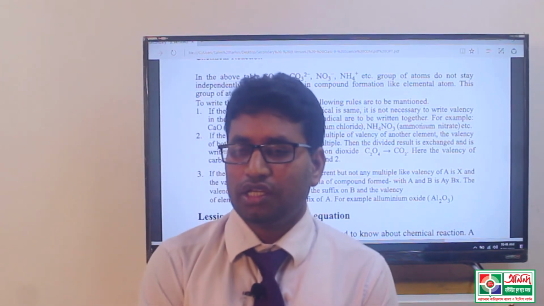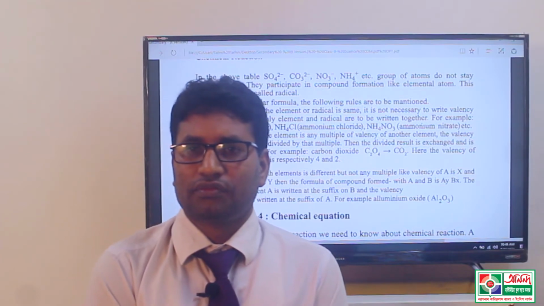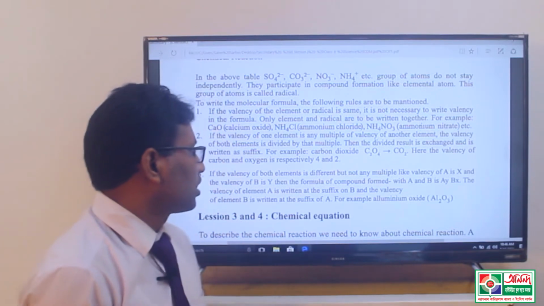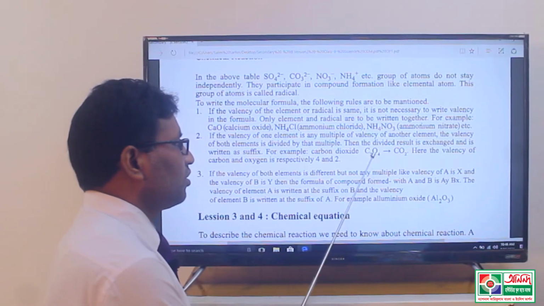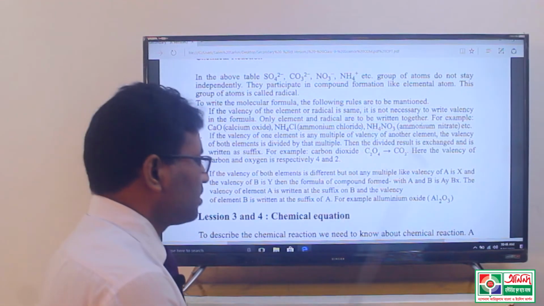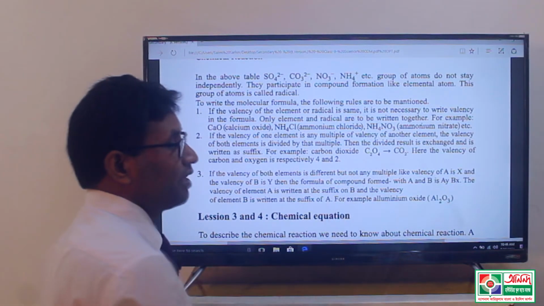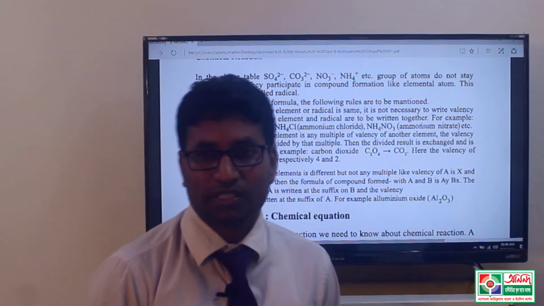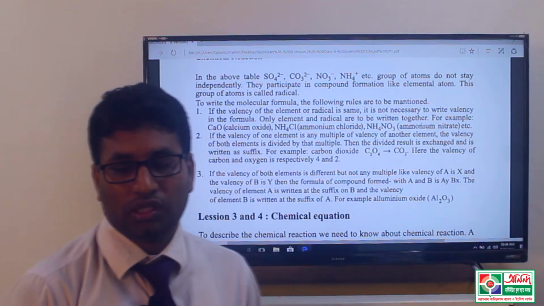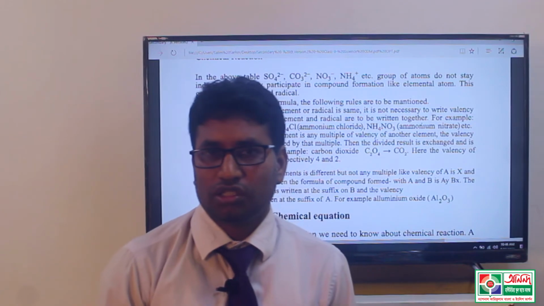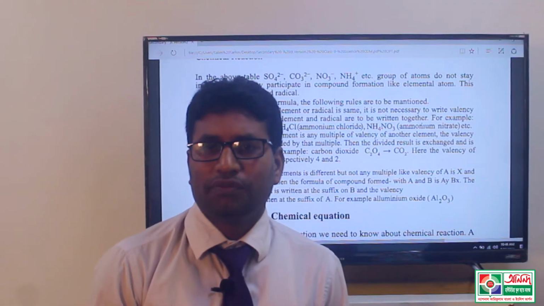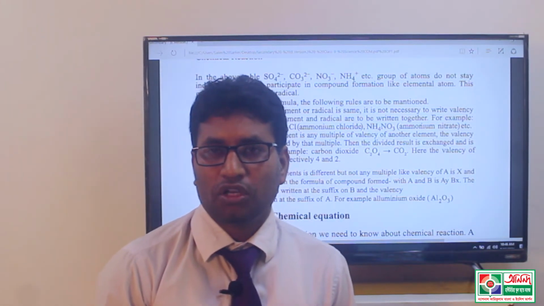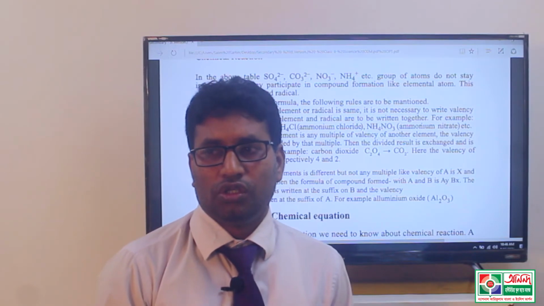Here the valency of carbon and oxygen is respectively 4 and 2. Carbon valency 4, oxygen valency 2. And these two numbers are multiples of one another: 4 is a multiple of 2.